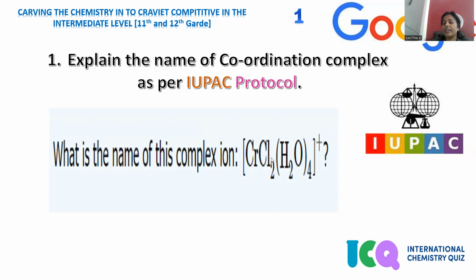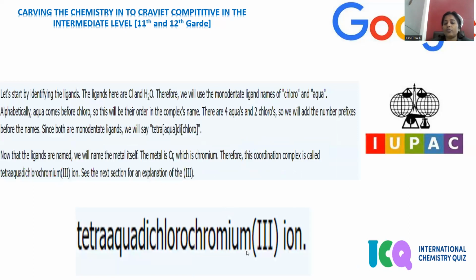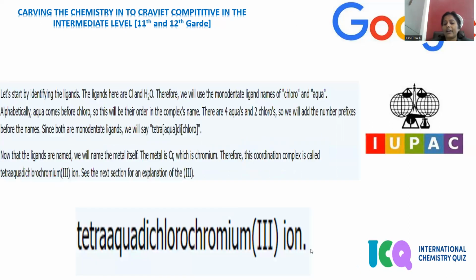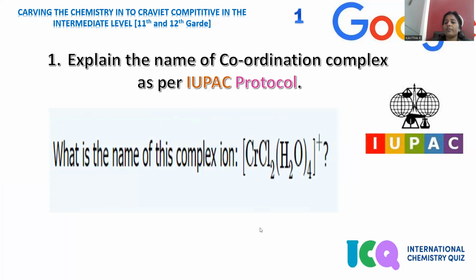In order to compensate these charges, chromium should acquire plus 3. So central chromium is in the plus 3 oxidation state, and moreover it is a cation, so let me say ion. The entire name of the compound is: tetraaquadichlorochromium(III) ion. This is the right naming for the given chromium complex as per the IUPAC protocol.